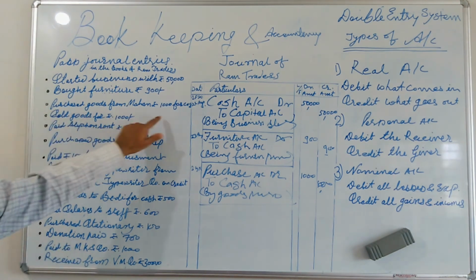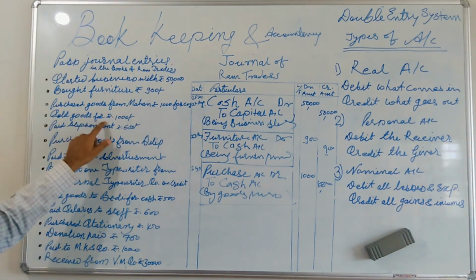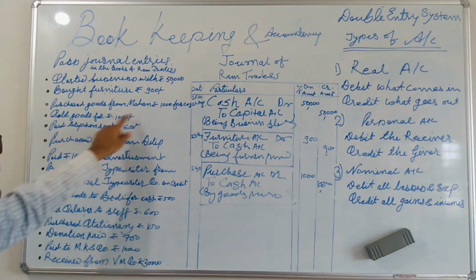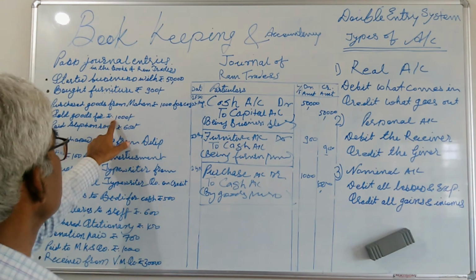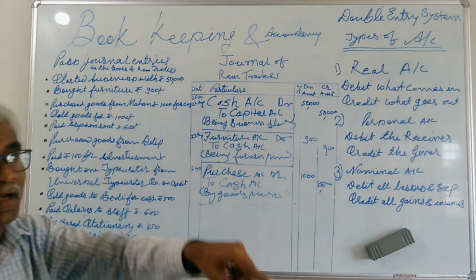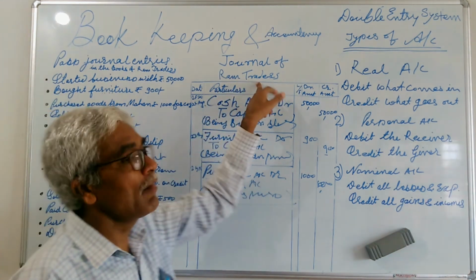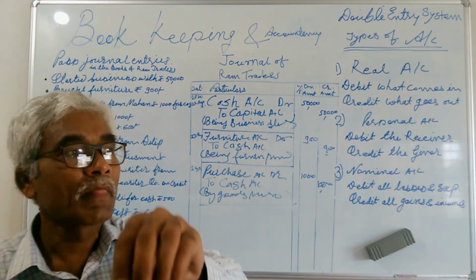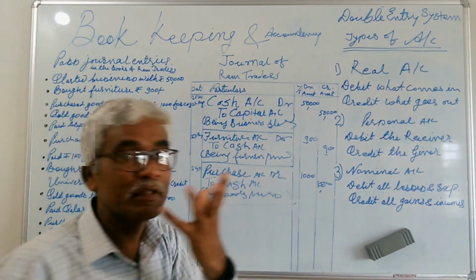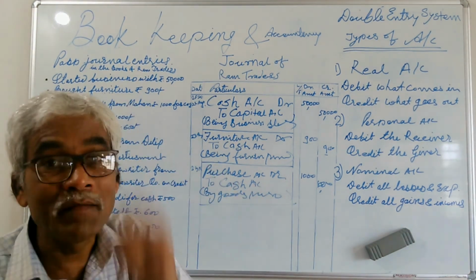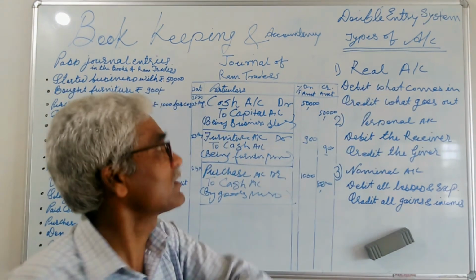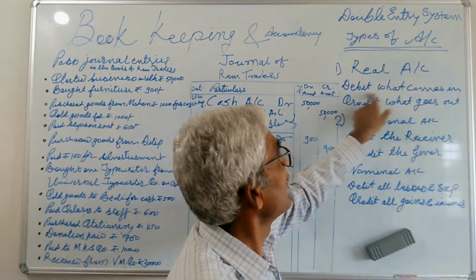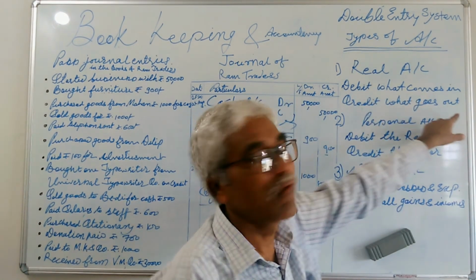In the next transaction, sold goods for rupees 1000. To whom it was sold is not given, the name of the party is not given, so it is a cash transaction. The business, Ram trader, sold goods for rupees 1000. So this is the cash. Cash comes under the head real account, because cash is an asset.